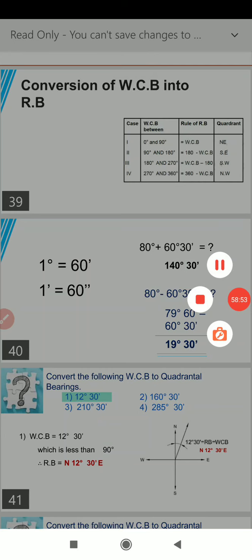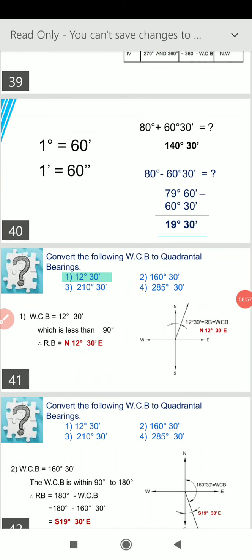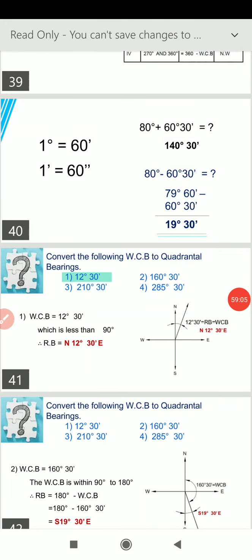Now comes our first example. Convert the following whole circle bearings to quadrantal bearings. The first one is 12 degree 30 minutes. The second one is 160 degree 30 minutes. Third is 210 degree 30 minutes.